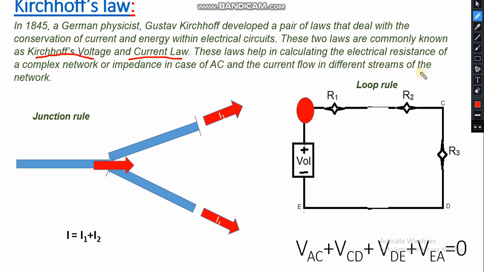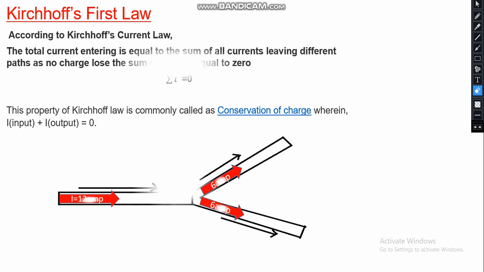Now we will study Kirchhoff's two laws further. This is Kirchhoff's first law. According to Kirchhoff's current law, the total current entering is equal to the sum of the current leaving along different paths, as there is no charge loss.